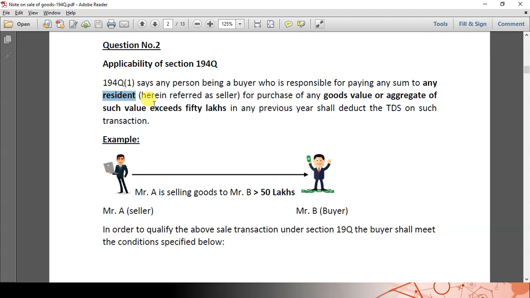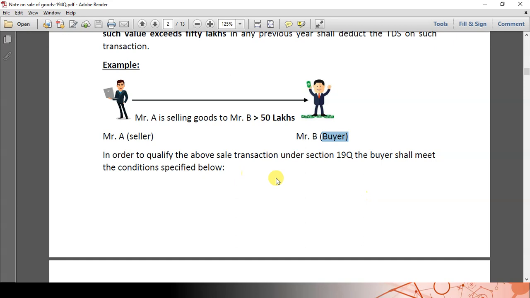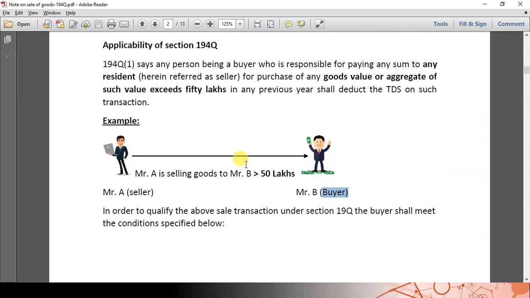Now let us take an example. Mr. A is selling goods to Mr. B for more than 50 lakhs. Can we treat this transaction as liable for TDS deduction under section 194Q? Just because the transaction is exceeding 50 lakhs, either as a single transaction or as a cumulative of all transactions entered by Mr. A with Mr. B during the previous year, we cannot say straight away that it attracts the TDS provisions.